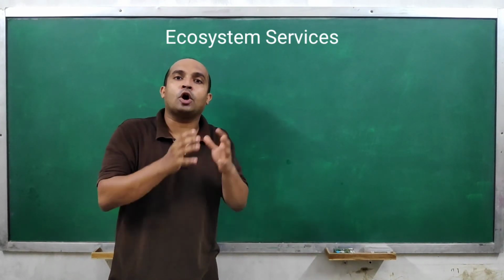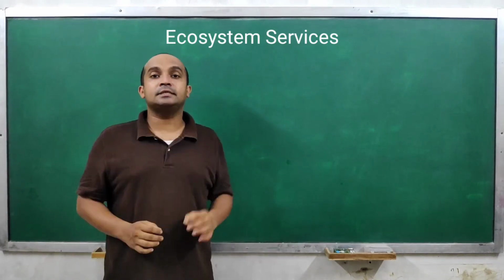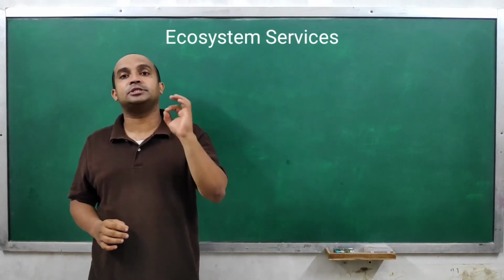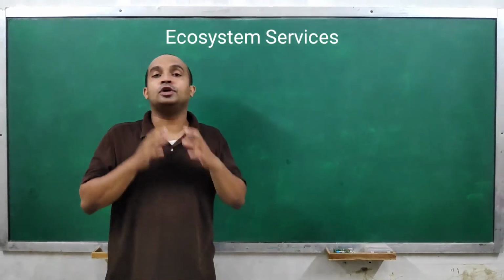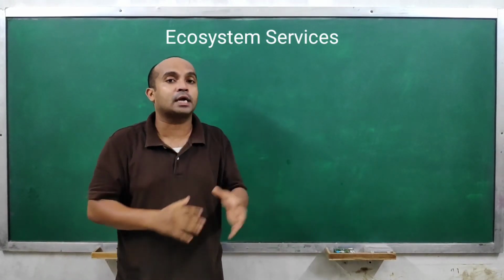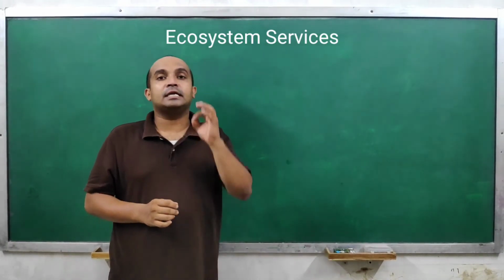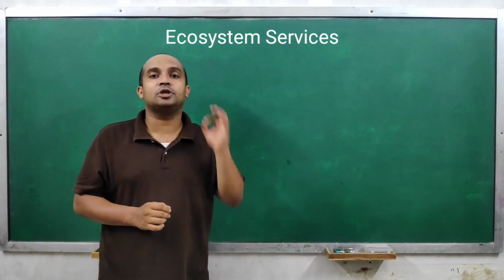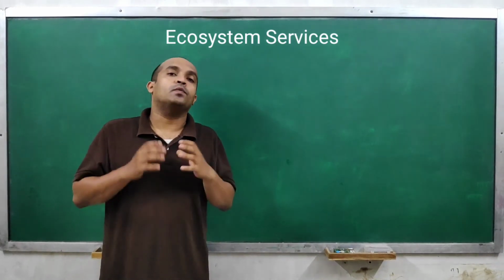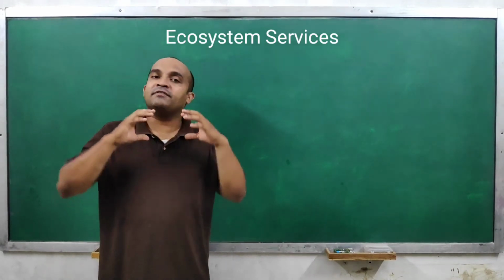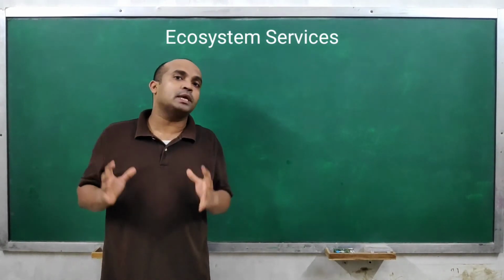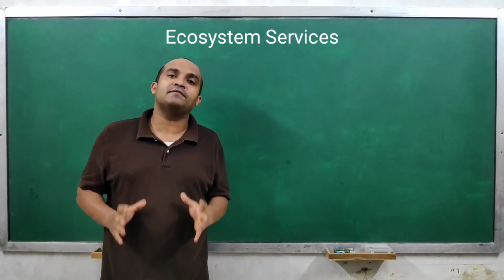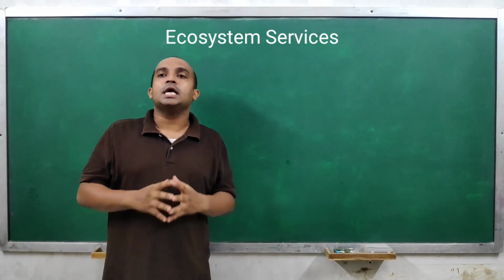According to Robert Costanza and his colleagues, it is $33 trillion a year, which is almost twice the gross global national product, GNP, that is $18 trillion. Still, we don't give much to ecosystem services. We have just taken for granted what we are getting from them.